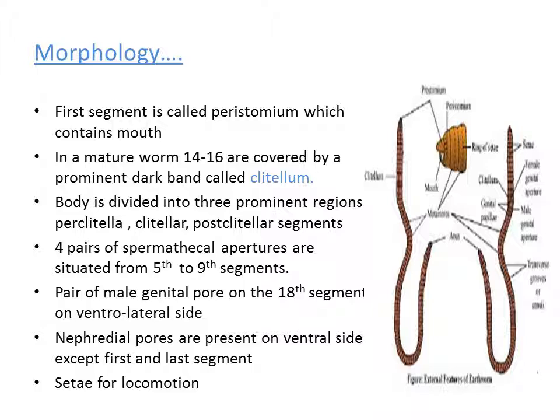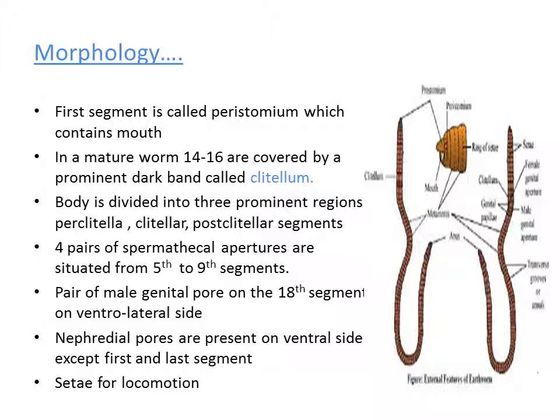So children, in today's class we studied the morphology of the earthworm. What are the things we studied? We studied the segments in the earthworm. Then we understood what structures are present on the dorsal surface and ventral surface, and we understood the clitellar region, and we also understood the three different regions of the earthworm.